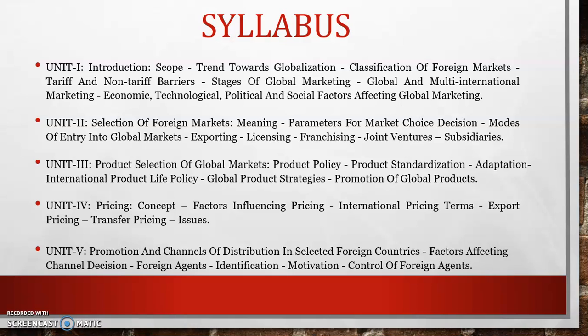What we have to understand here are the different strategies used by MNC companies, and how they brand their global products and how they promote them. All such aspects with regard to product life cycle, promotion, and product strategies will be covered in the third unit, that is, product selection of global markets.